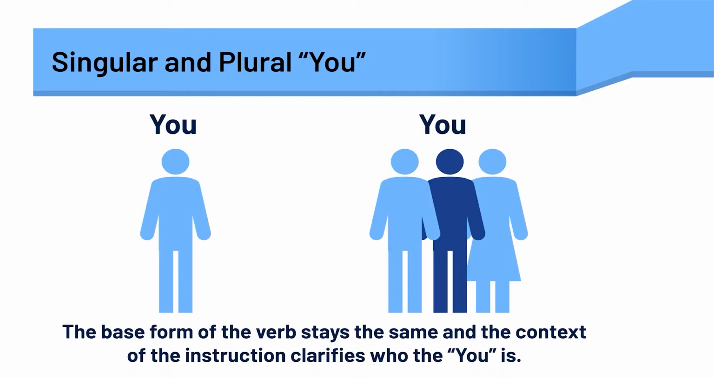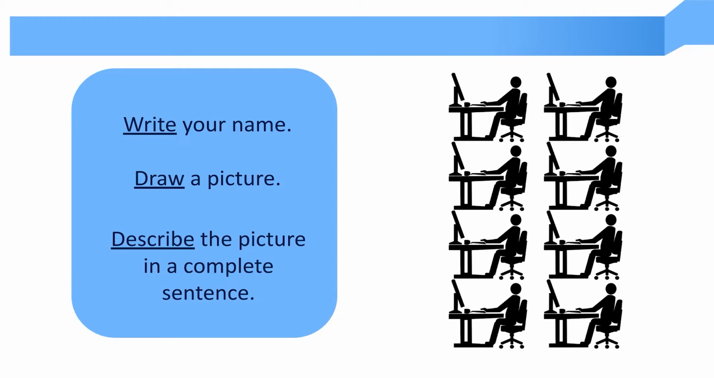Now, the understood you may refer to just one person or more than just one person. In either case, the base form of the verb stays the same and the context of the instruction clarifies who the you is. For example, if I want my student John to write his name on a sheet of paper, I will look at John and say, write your name. If I want my whole class of 15 students to write their names on a sheet of paper, I will look at the entire class and say, write your name.